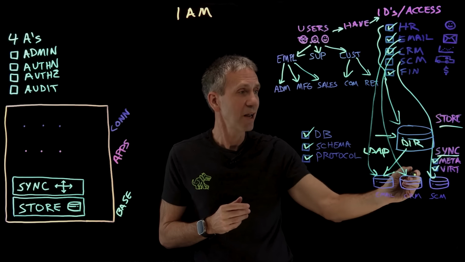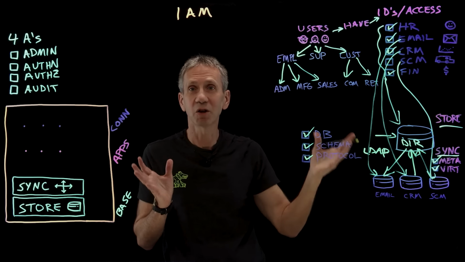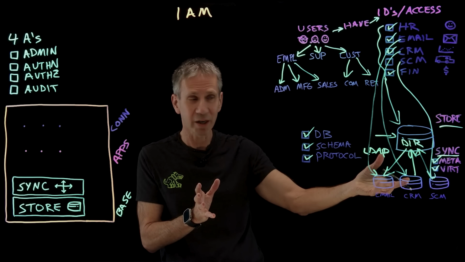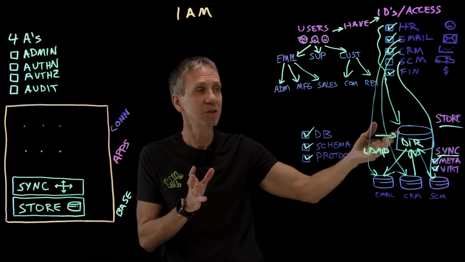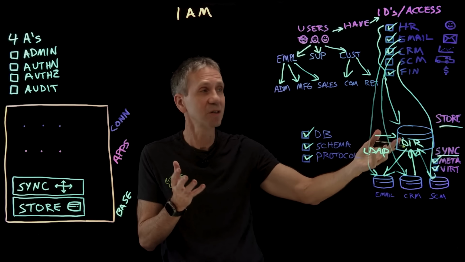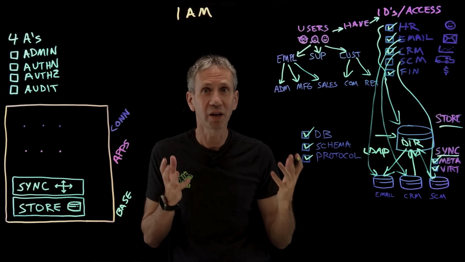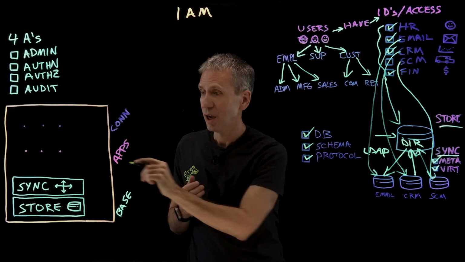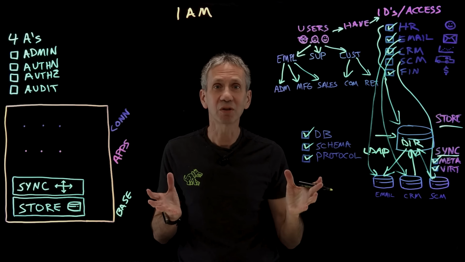With this, I might actually take the information and prefetch it and store it up into an enterprise directory. I might not copy everything from all of these lower level directories into the enterprise directory, but I'm going to copy the relevant pieces so that they are already in existence, already there when I need to look them up. So the first thing we have to do in our IAM architecture is have a place to store users and a way to synchronize their information so that we have an ecosystem of integrated directories.